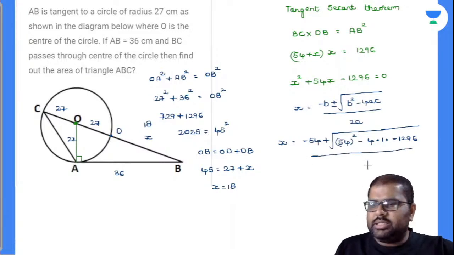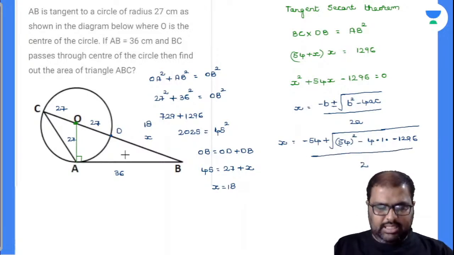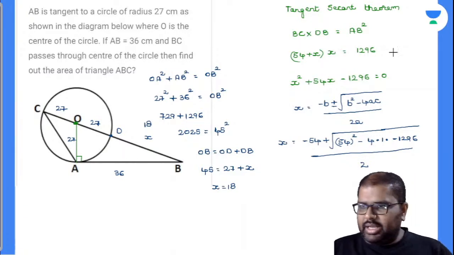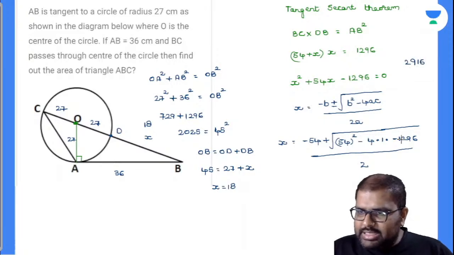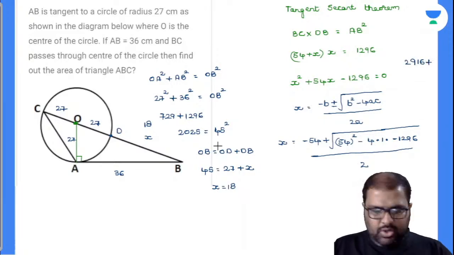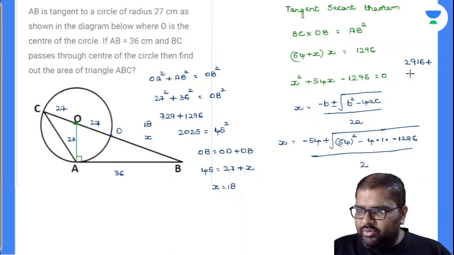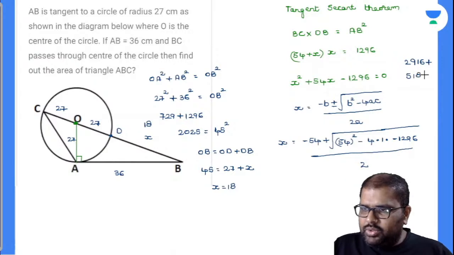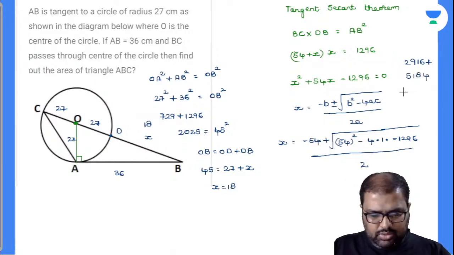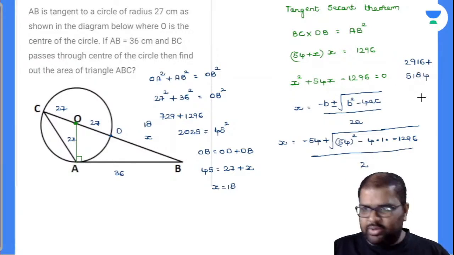Let's calculate this. 54 whole square is how much here? 54 into 54 is 2916. So minus into minus will become plus. 4 into 1296 will be how much? 5184. Add those two things. 5184 plus 2916 is equal to 8100. Perfectly done. We have done it perfectly right here.